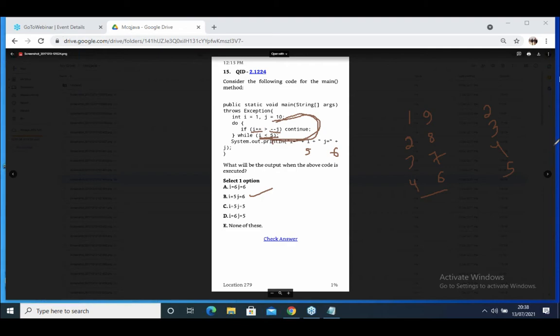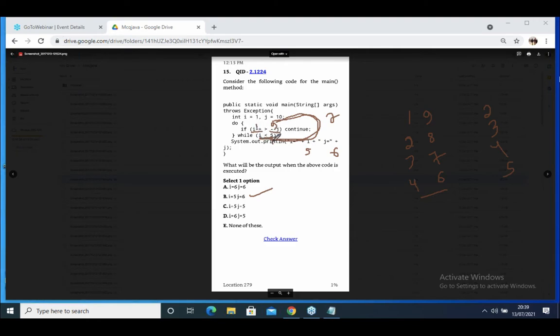Have you understood this concept? Post increment. i gives 1, but what does the i value become? 2. --j, first decrement, it gives 9. Yesterday I explained like that. First decrement is there, decrement and it gives. It first gives, then it is incremented. Next time, 1 less than 5.